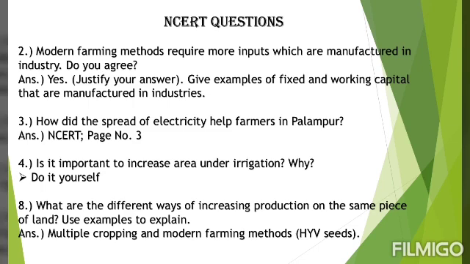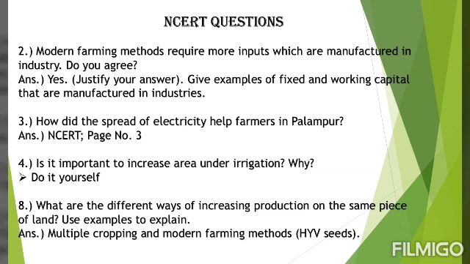Number 7 is an activity based question, and that is why we are leaving that question. Coming directly to question number 8. What are the different ways of increasing production on the same piece of land? Use examples to explain. So students, you will write this answer in points. We have studied what the different ways are.